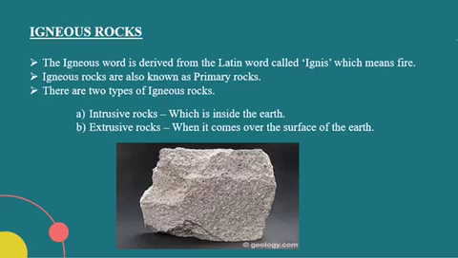So, we have understood what igneous rocks are and how they are formed. The common examples are granite and basalt. And the basic classification for igneous rocks is of two types: intrusive, which is inside the earth, and extrusive, when it comes over the surface of the earth.